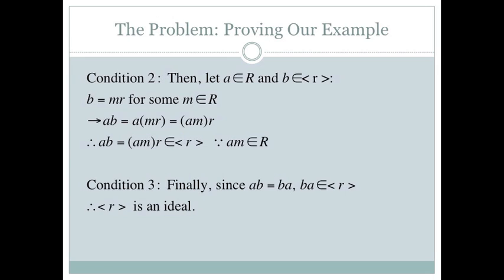And finally, since we have the commutative property, we know that AB is equal to BA, and therefore BA is also a part of that set. And at that point, we can say that the multiples of R is an ideal.